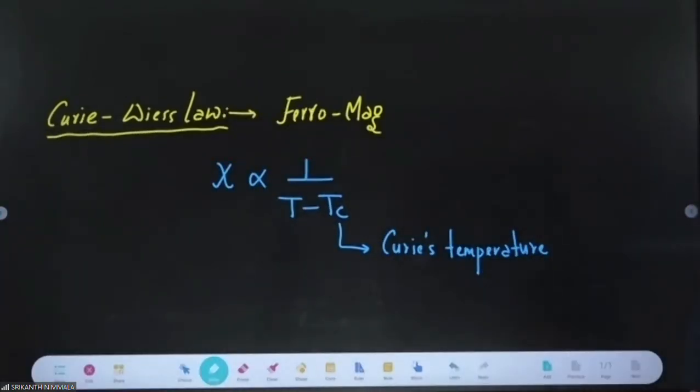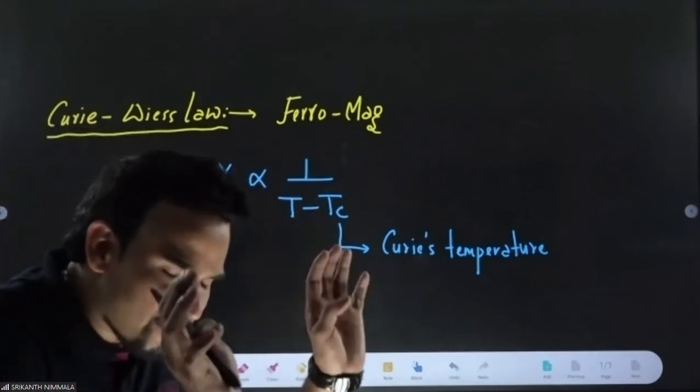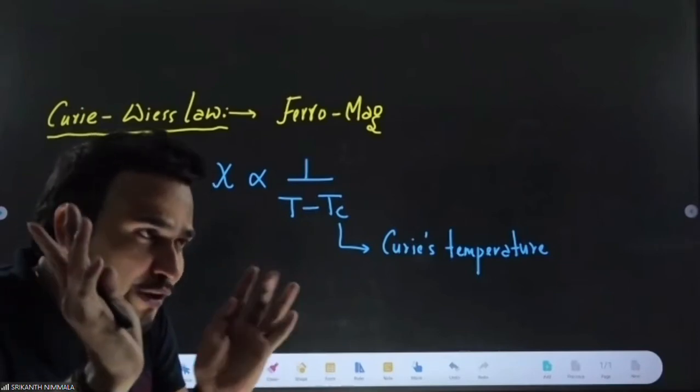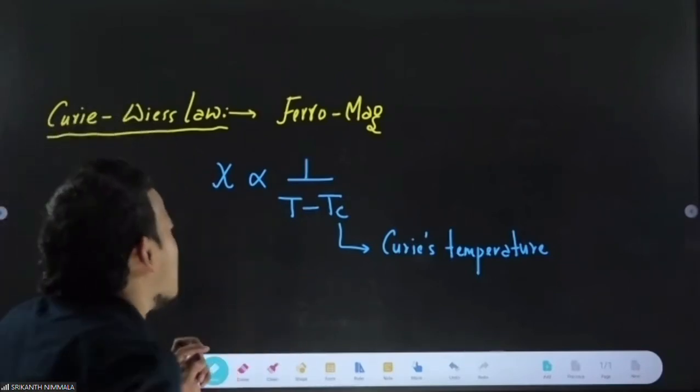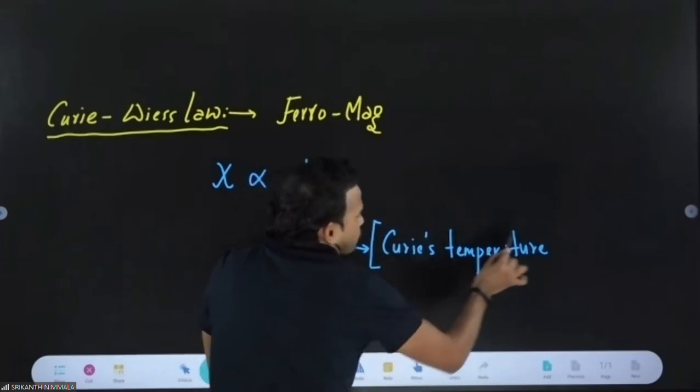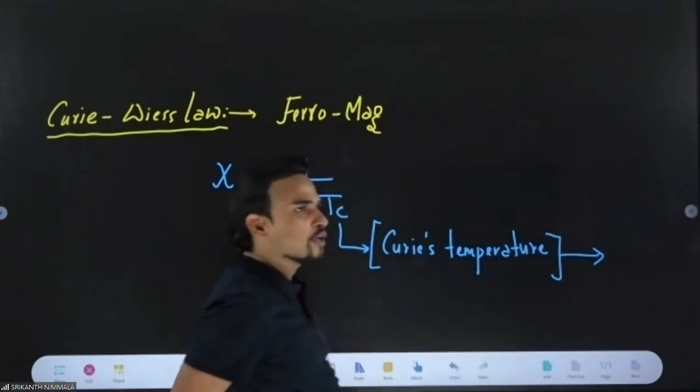The temperature above which it changes behavior is Curie's temperature. So Curie-Weiss law is applicable only for ferromagnetic material. First question which can be asked: for which type of material is Curie-Weiss law applicable? Ferromagnetic. Second thing asked is the definition of Curie's temperature. So we'll talk about Curie's temperature. You write this point.